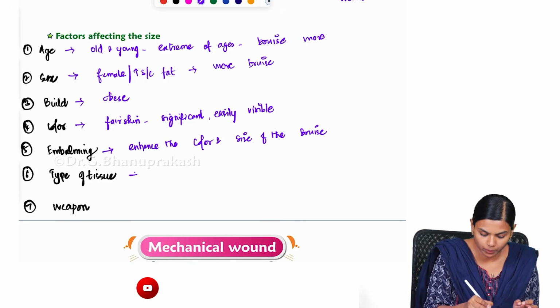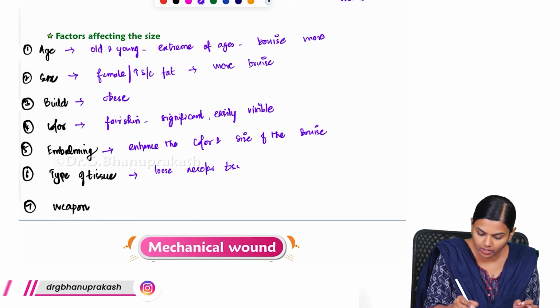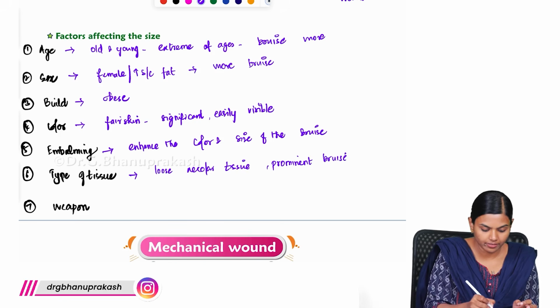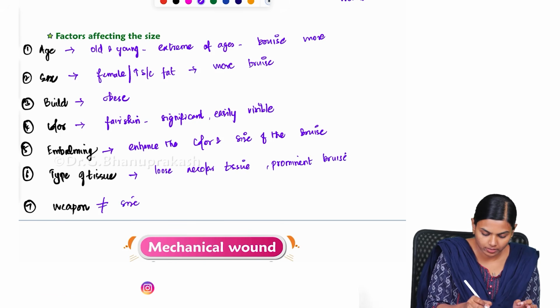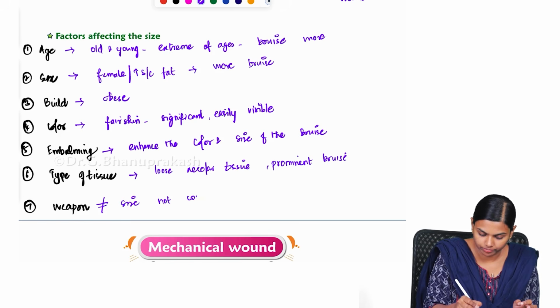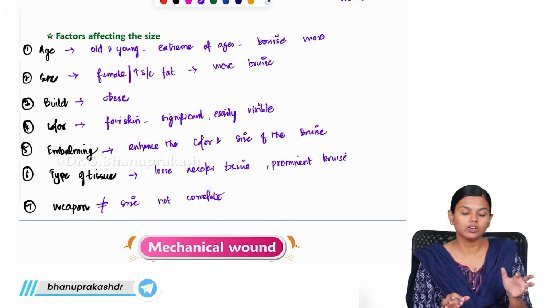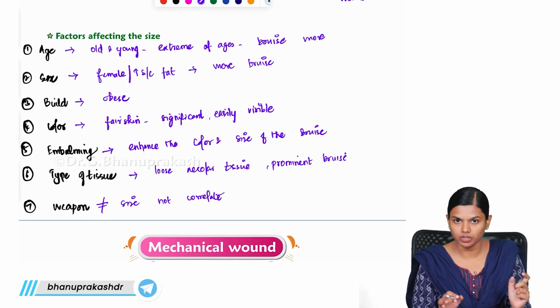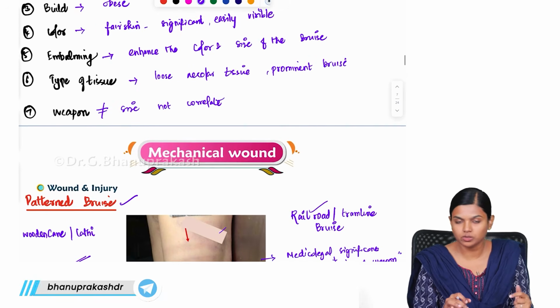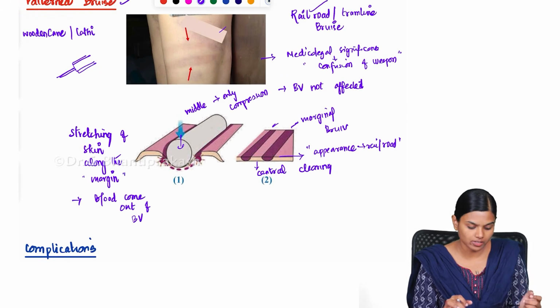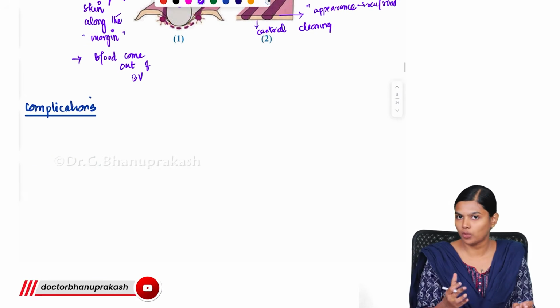And type of tissue: if it is loose areolar tissue, you will have a more prominent bruise. And the weapon and the size will not correlate. So, these are the important factors that affect the size of the bruise. Just by looking at these bruises, we will not be able to identify the nature of the injury that has caused them.